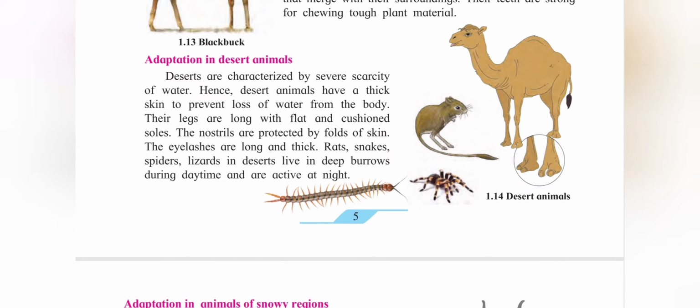Rats, snakes, spiders, lizards in deserts live in deep burrows during daytime and are active at nights.